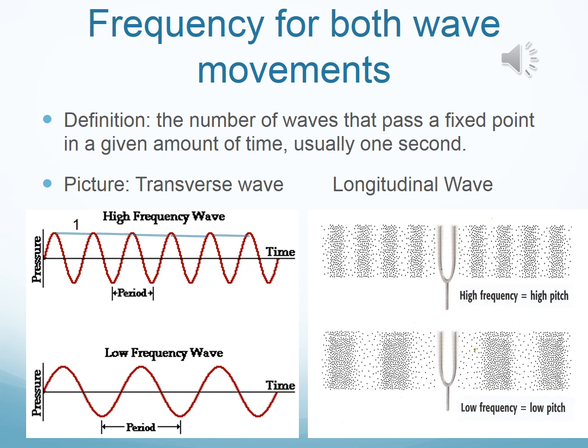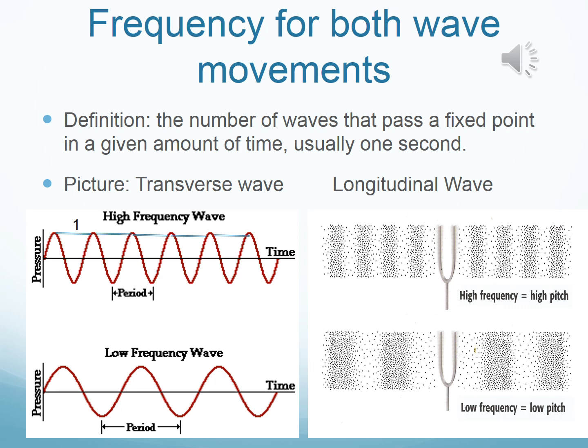If I'm looking from crest to crest or trough to trough, I get 5 wavelengths. Therefore, what is the frequency for the high frequency transverse wave? 5. Let's now take a look at the low frequency wave. Again, you look from crest to crest or trough to trough. So the first one, 1, 2. So low frequency is 2.